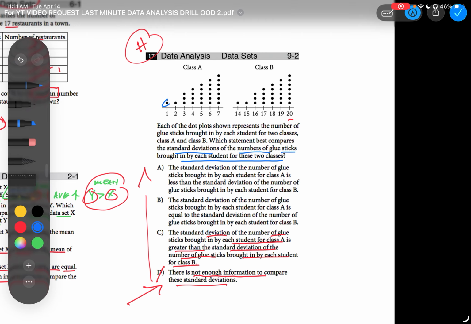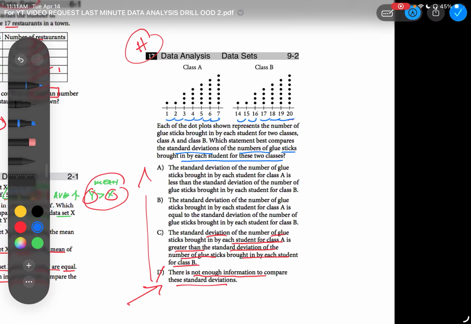Remember, we have 1, 1, 3, 4, 5, 6, 7. And the other side is 1, 1, 3, 4, 5, 6, 7. The distribution is the same. That's one thing. Now you notice the actual values of each one. 1 grows plus 1, plus 1, plus 1, plus 1, plus 1, plus 1. The other one's doing the same thing, plus 1, 1, 1, 1, 1, 1.